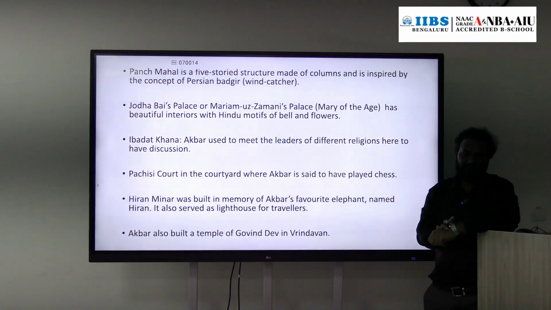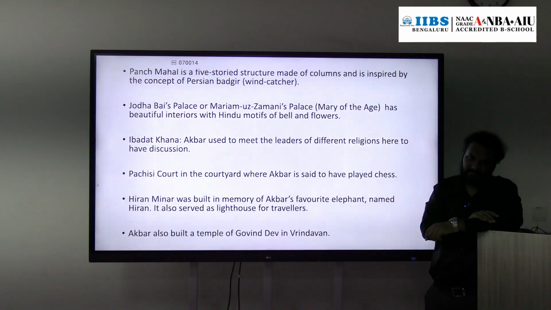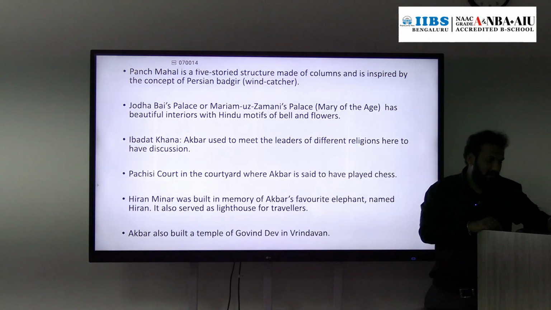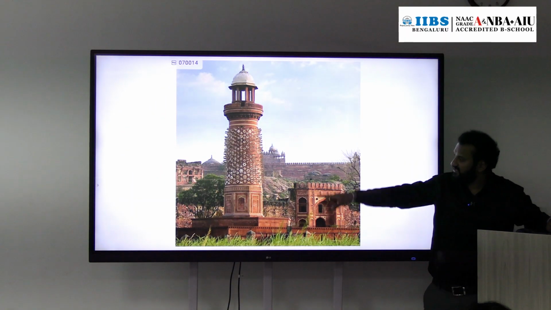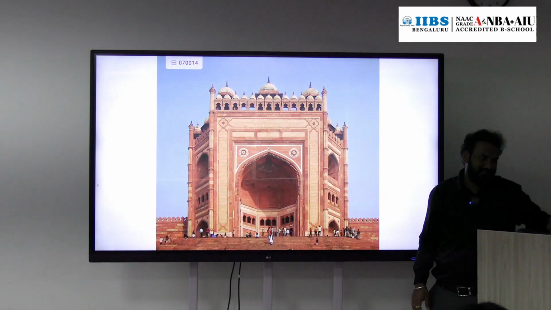Hira Minar. Now, who was Hira? Hira was the favorite elephant of Akbar. So, after the death of his favorite elephant, he constructed this Hira Minar. It's like a lighthouse. Okay, got it.